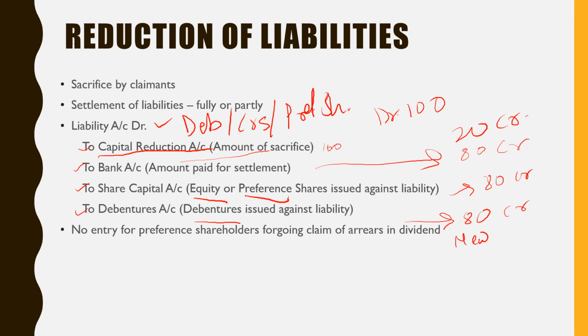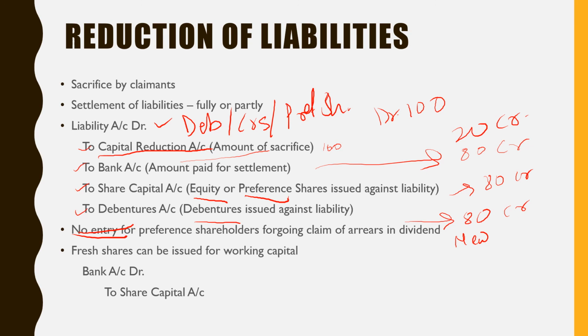So if you are not going to pay the dividend arrears, and preference shareholders are foregoing their claim, they are going to make the sacrifice, but there will be no entry, right? So don't forget that there will be no entry for arrears of dividend if they forego their claim. If the arrears of dividend are paid, then there will be an entry, but if not paid, then no entry will be passed.